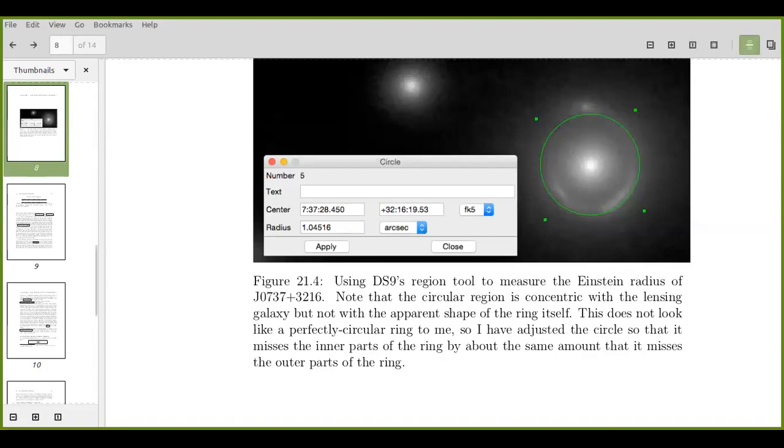Yeah, so we are now discussing the grav lensing project, and we have with us Vandana Singh, who's going to describe to us the problem she's having in measuring the Einstein radius. Yeah, so go on, Vandana.